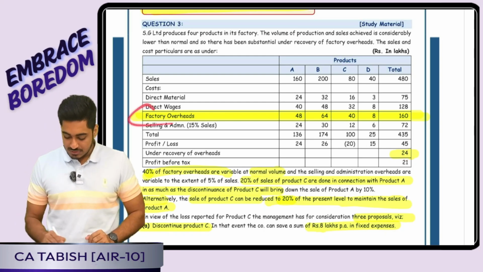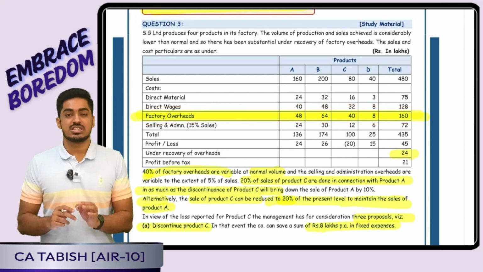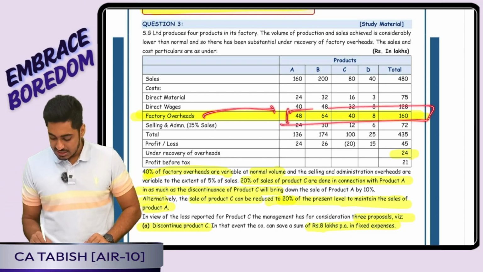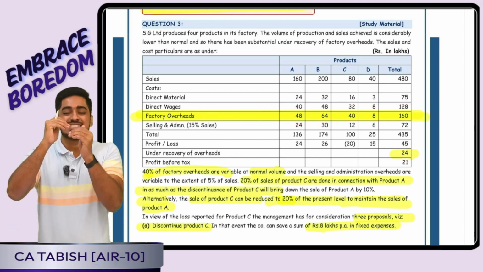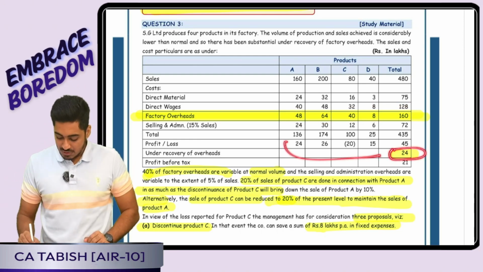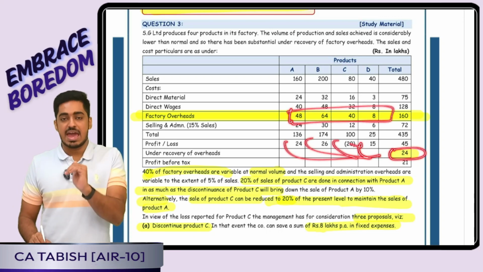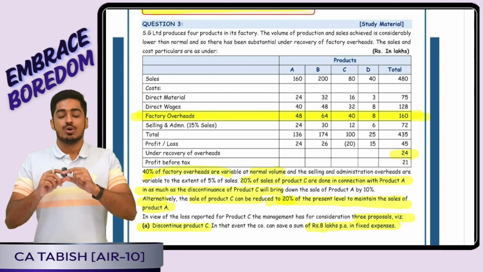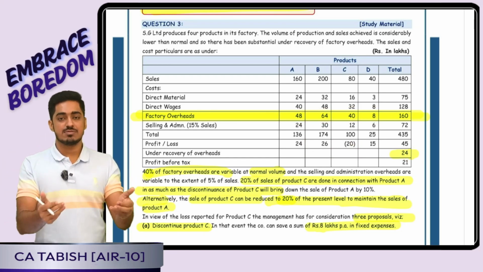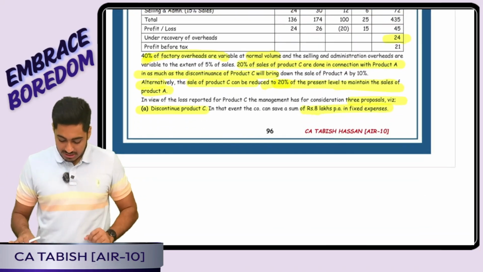Tell me now, are we standing in the normal volume? No, boss, we are not standing in the normal volume. So what I will do? First, I will calculate overheads at the normal volume. I will tell boss, absorbed overheads is there. Under absorption, yes, cost less I have recovered. That means I will have to add it to cost. This 24 I will add it to cost individually to products. In which ratio I will distribute? In the ratio of absorbed overheads. So if I add, I will arrive at the overheads at the normal volume. In this, 40% is variable, balance 60% is going to be fixed. Is this clear, everyone? That is one of the most important crux proposal.